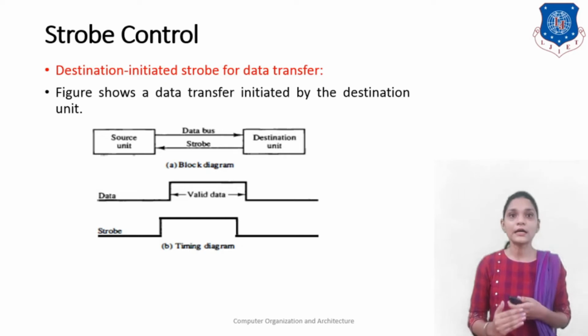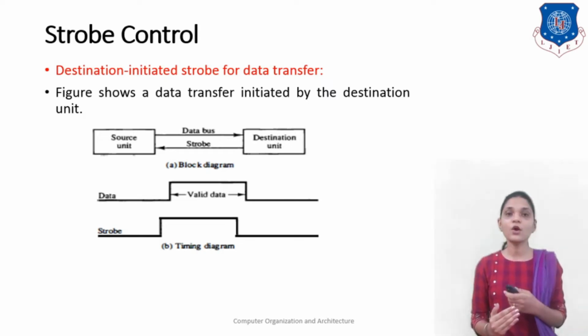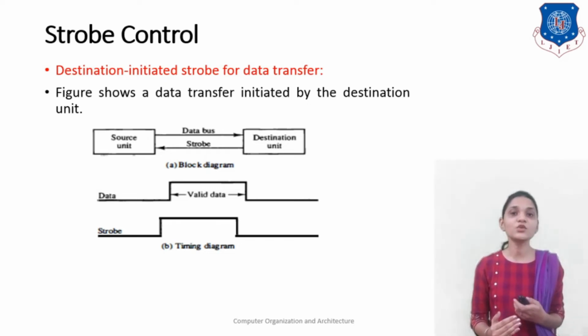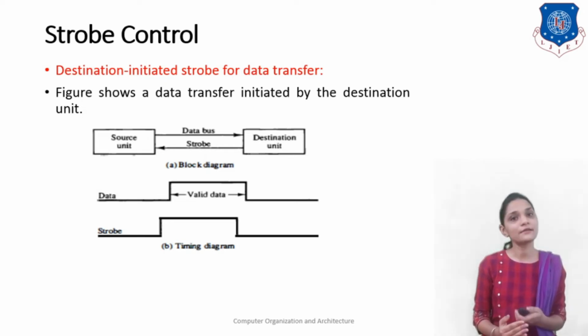Here the figure shows the data transfer initiated by the destination unit. The source unit and destination unit are connected with this data bus, and the strobe input or strobe control is at the destination unit. So for the destination unit, the strobe is the output, and for the source unit, the strobe signal is the input signal. Here the data is available on the data bus, and when the destination unit is ready, it will send this strobe control, and after receiving this strobe control, the source unit transfers the data onto the data bus, and that will be received by the destination unit.